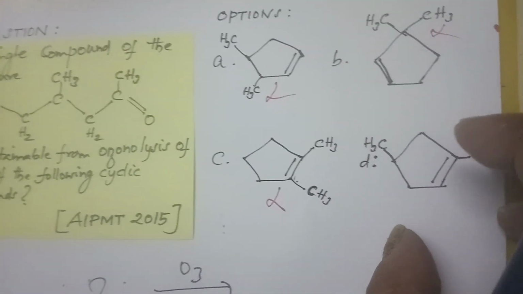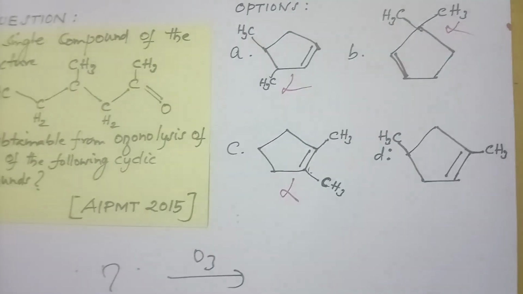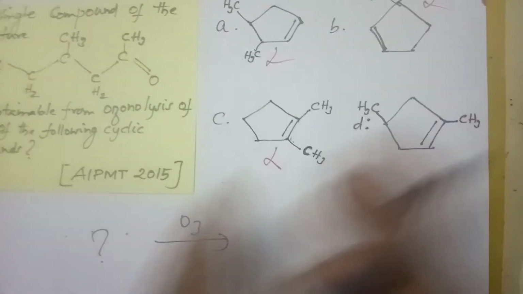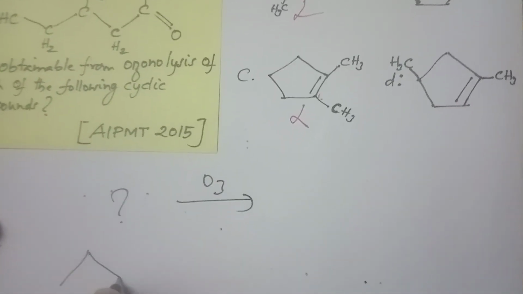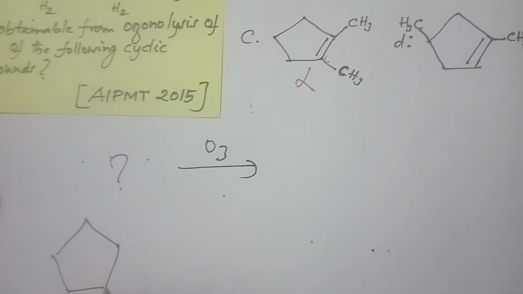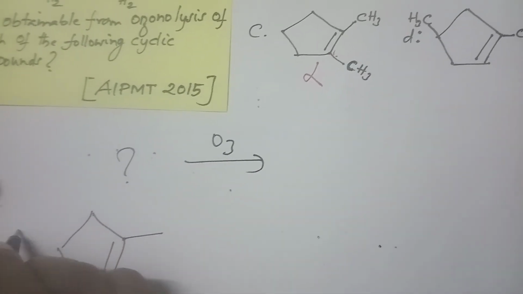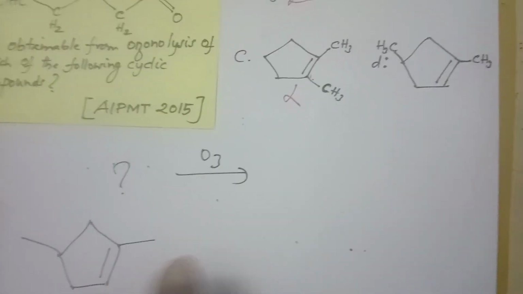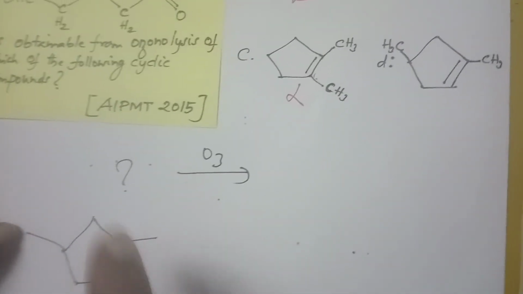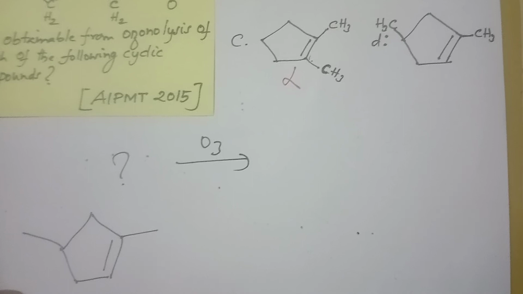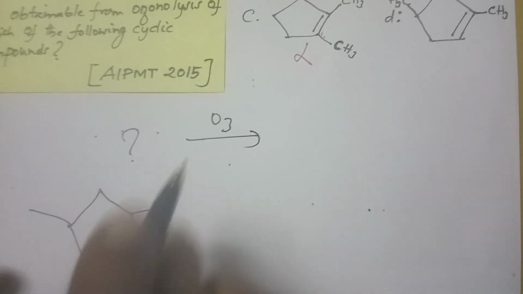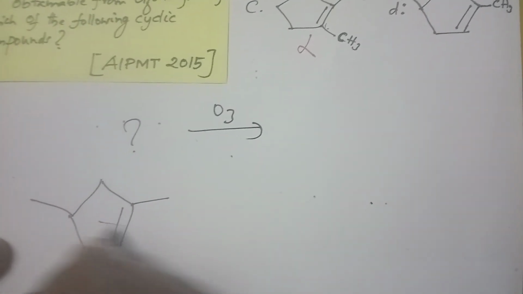So my conclusion is this should be the starting reactant. After concluding, you write and find out the product. Now I am going to write the ozonolysis analysis for this compound, because in the exam we cannot simply skip it. So whenever you are doing this with the methyl group, you put it in a line diagram. That is enough. Afterwards, whenever you are going for ozonolysis, I will give one trick.